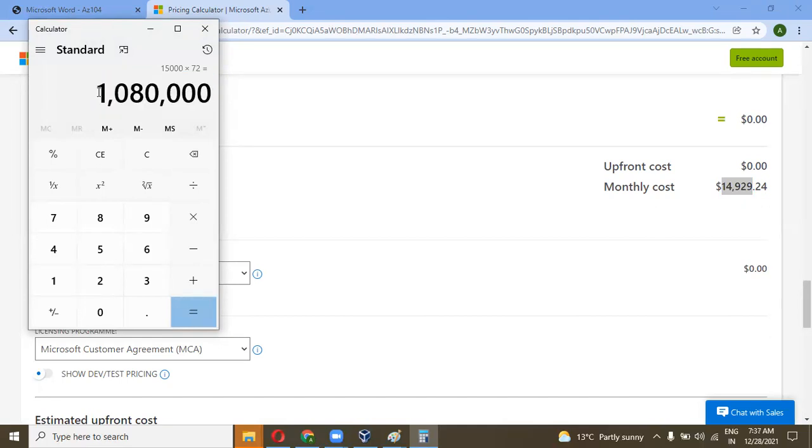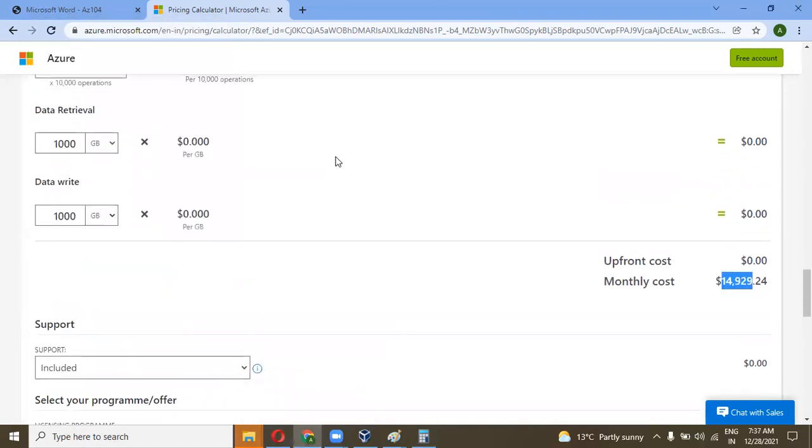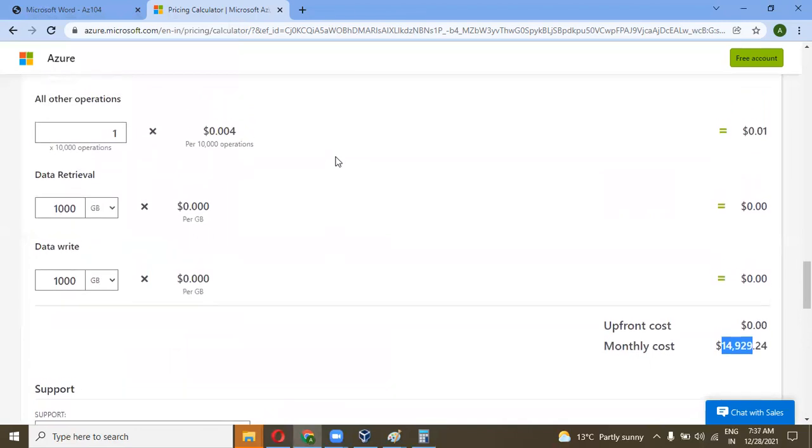But we can use it for something more. So 10 lakh, but there is something missing. Let me check.